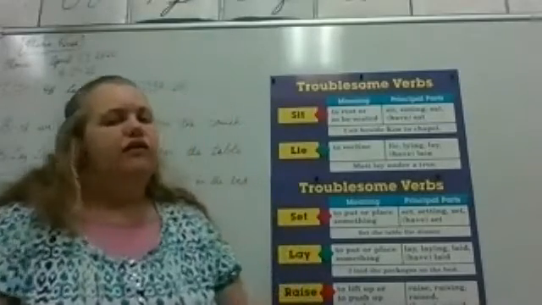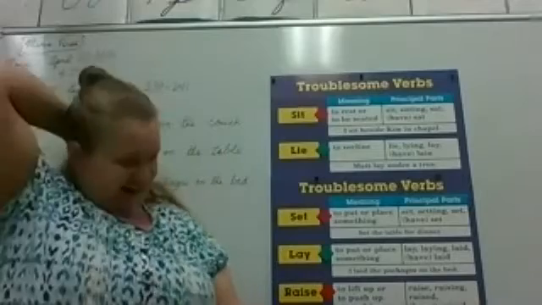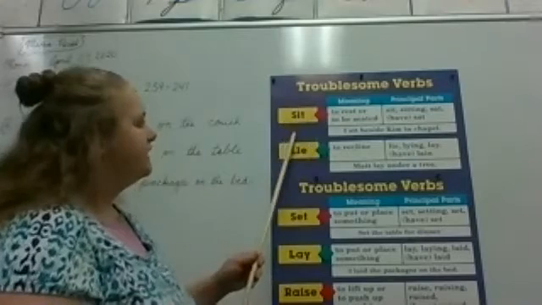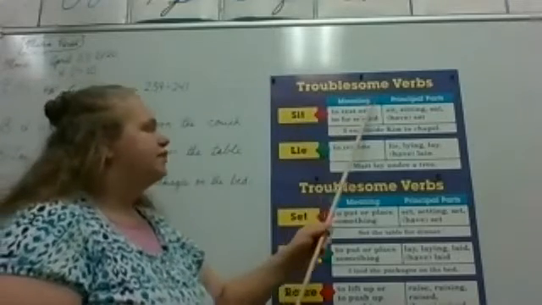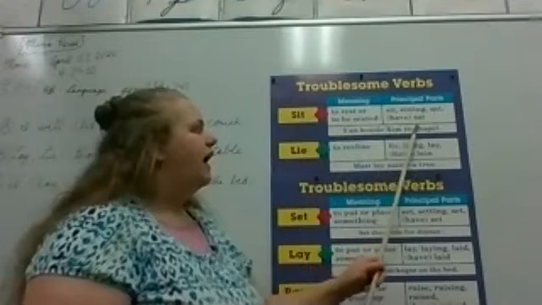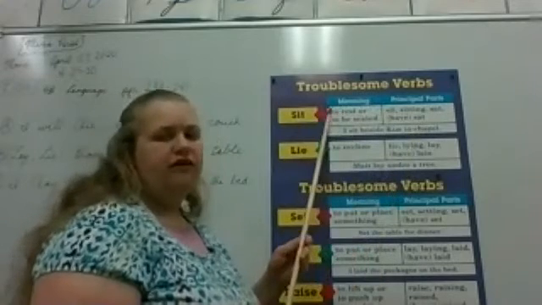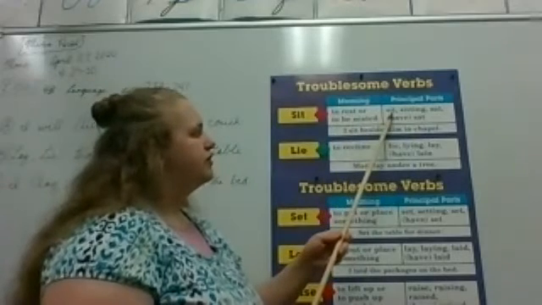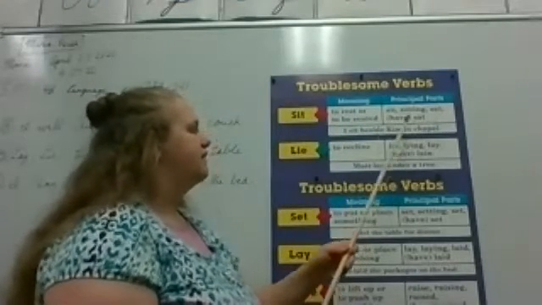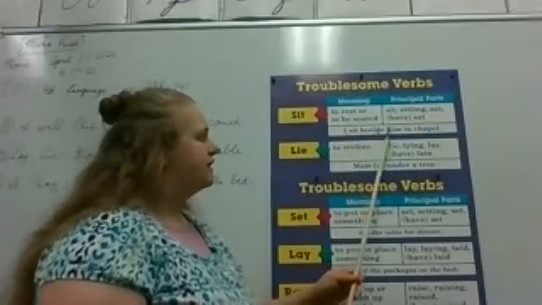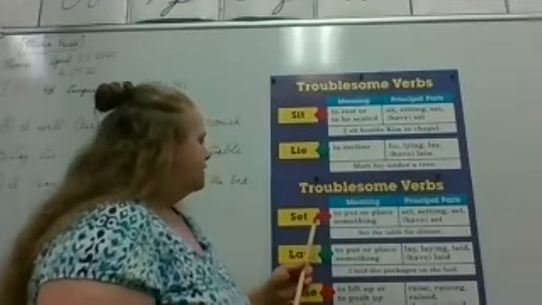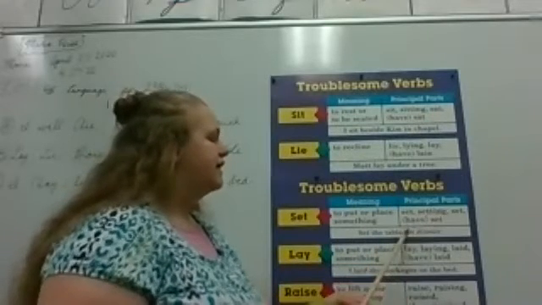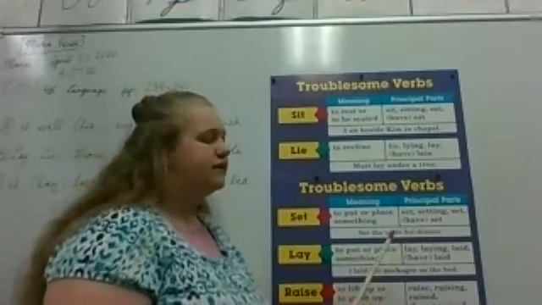So yesterday, or the last lesson, I'm sorry, this is Monday, so it wasn't yesterday, we looked at sit and set. So let's review sit and set, okay? Sit is to rest or to be seated. Its principal parts are sit, sitting, sat, have sat, okay? So say those with me, okay? Sit means to rest or to be seated. Its principal parts are sit, sitting, sat, have sat, okay? Then I'll read this sentence. I sit beside Kim in chapel, okay? Set means to put or place something. Its principal parts are set, setting, set, have set. Set the table for dinner, okay?